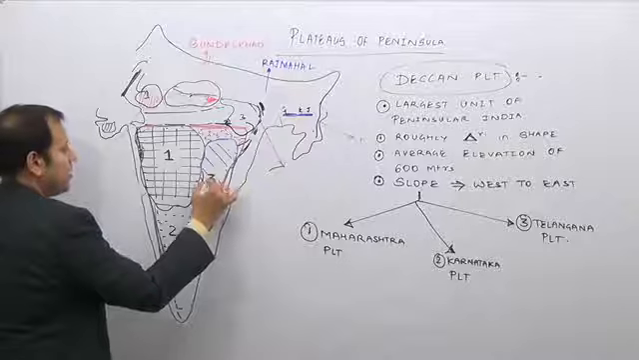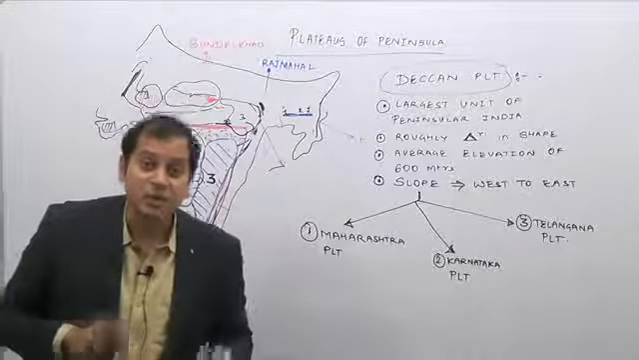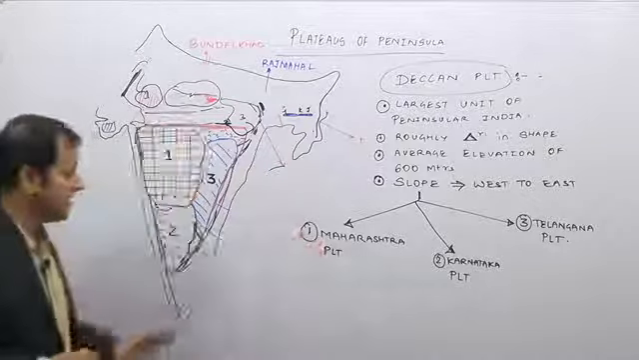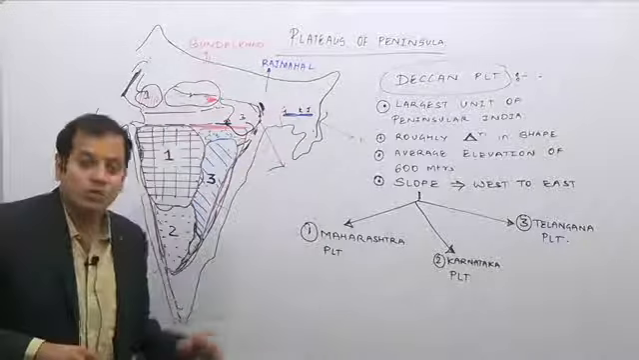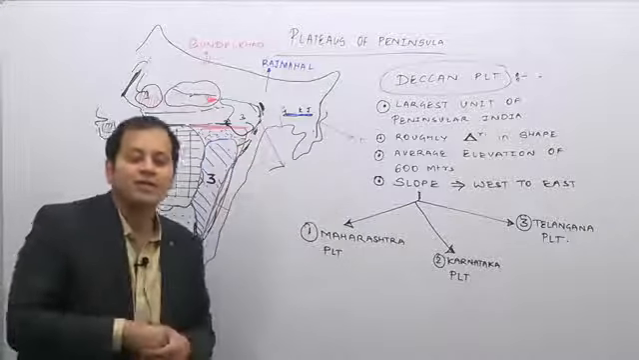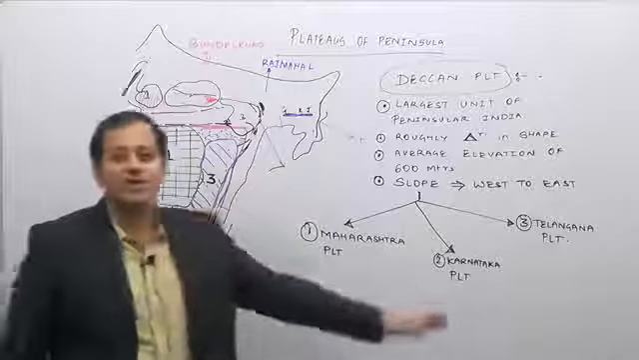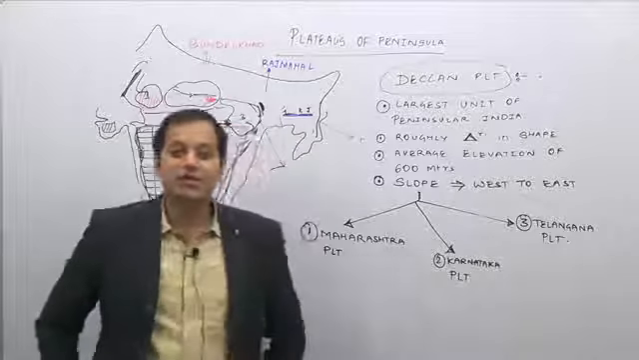So the Deccan Plateau is further divided into three types. Now let us study the three types: Maharashtra Plateau, Telangana Plateau and the Karnataka Plateau. Why are we dividing this into the three types? Because they are different geologically. How are they different geologically?